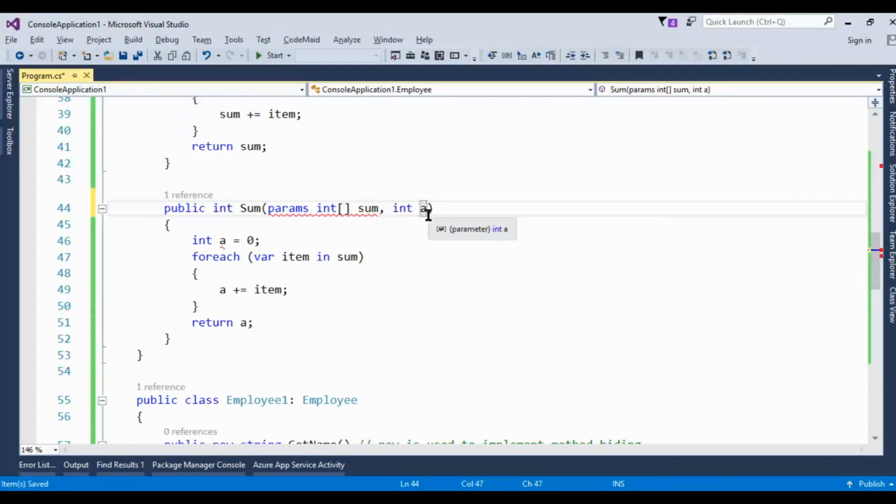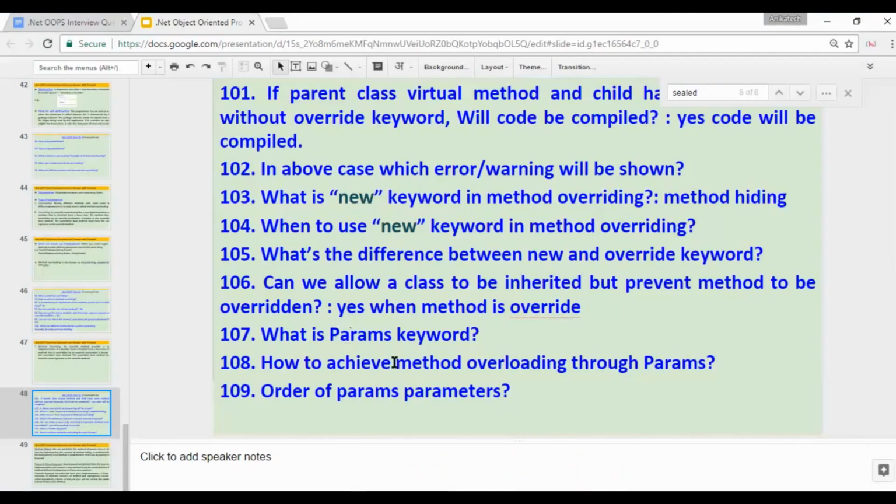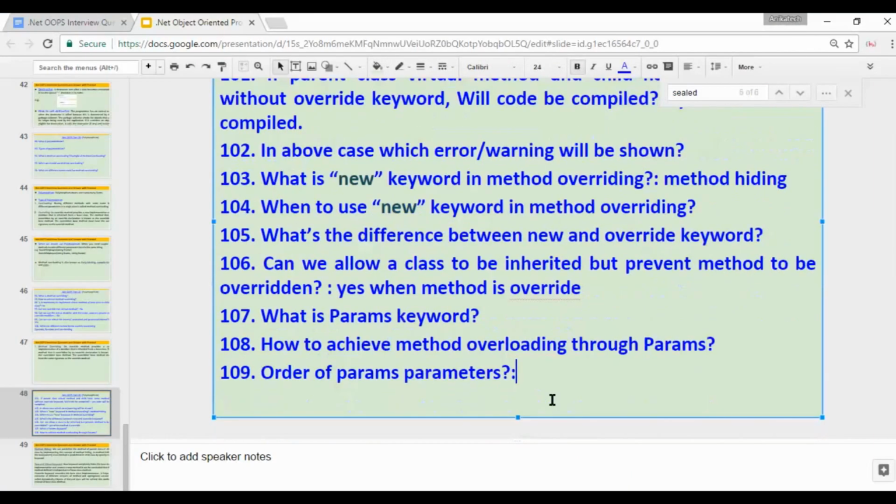No. Always remember the params parameter must be at last. So the params parameter must be defined at last in your method. If we write like this, it will work. The params parameter should be at the last. So what is the order of parameter? It must be placed at last.